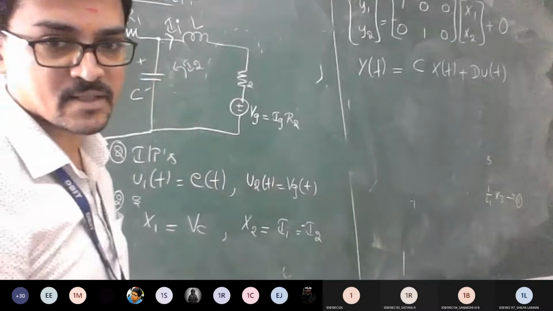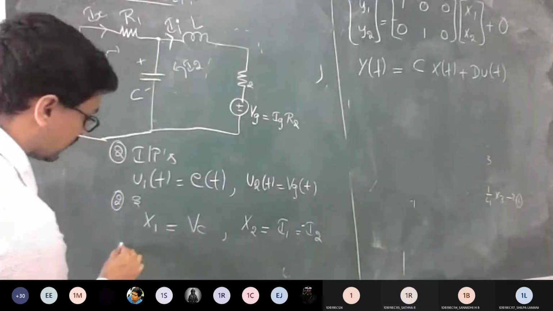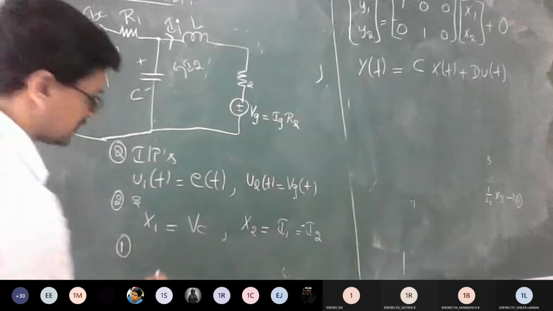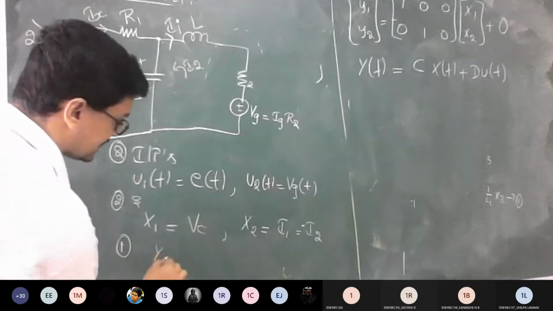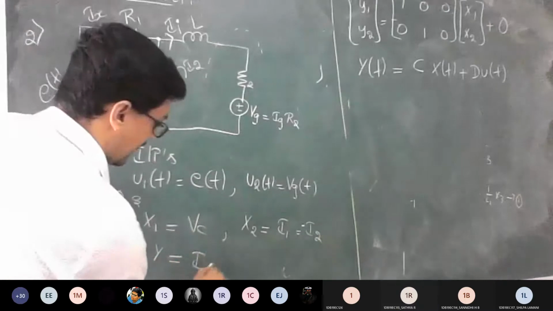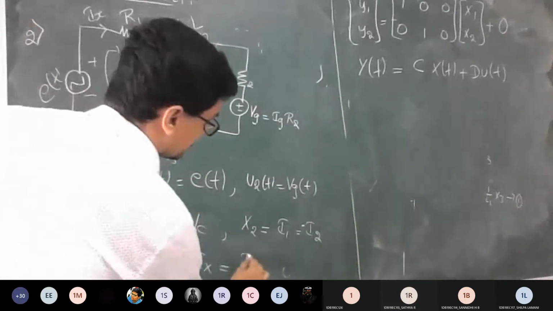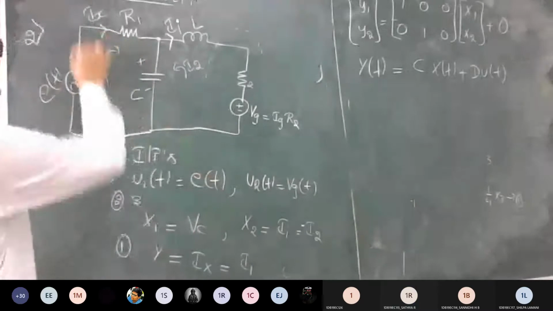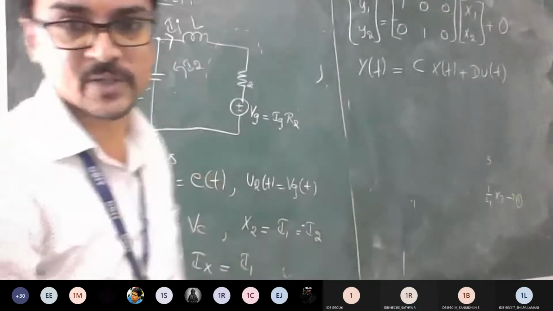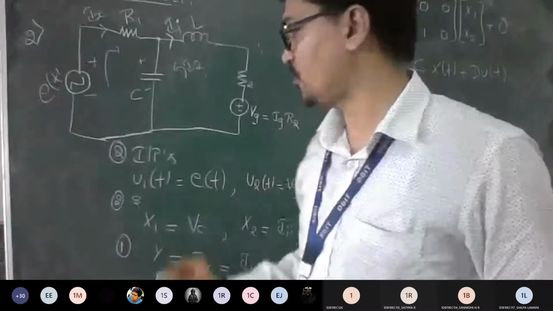Okay, fine. So how many outputs are here? Only one output, right? One output, and they have told that output y or y1 is equal to Ix. So where is Ix? That is in your I1. Is it matching? Both are in the same direction, so I can take positive I1 only. Is it okay till here? Yes, sir. Now proceed.